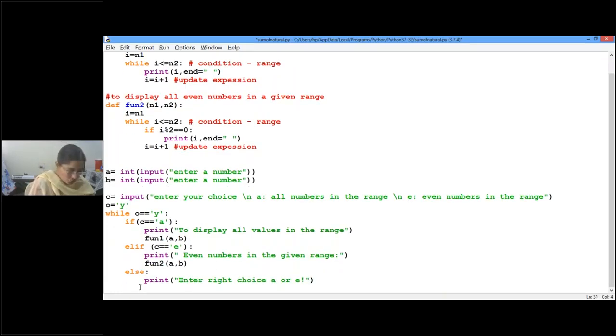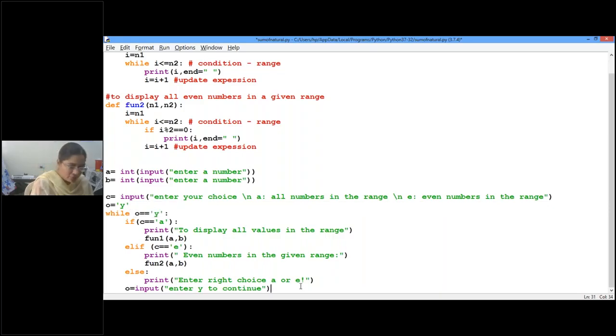So here, do you want to continue or not? I will just give an option: O is equal to input, enter Y to continue. If you give anything other than Y, it will automatically stop, because my while condition executes as long as O is Y. Okay, children.